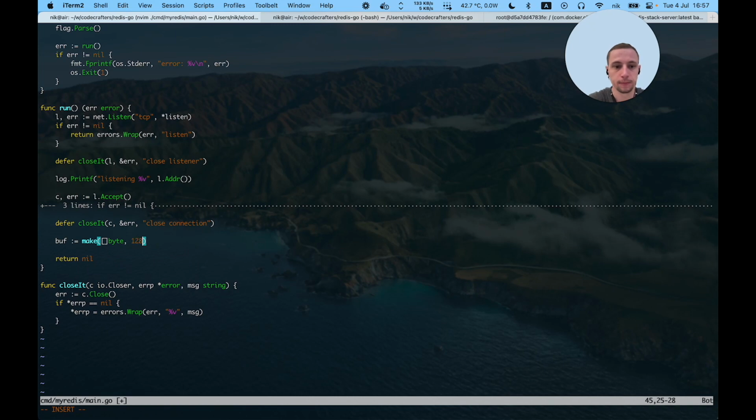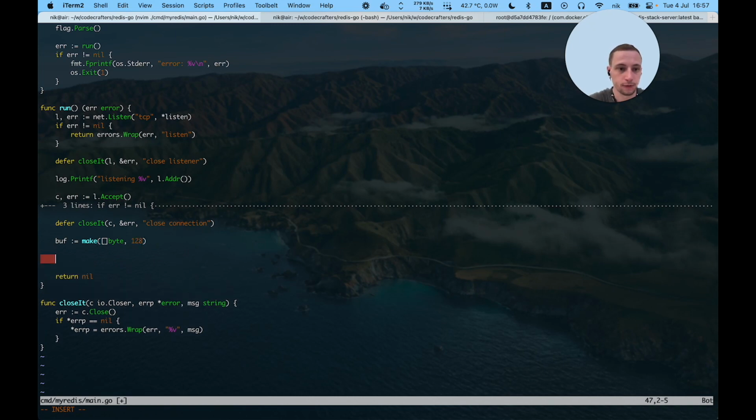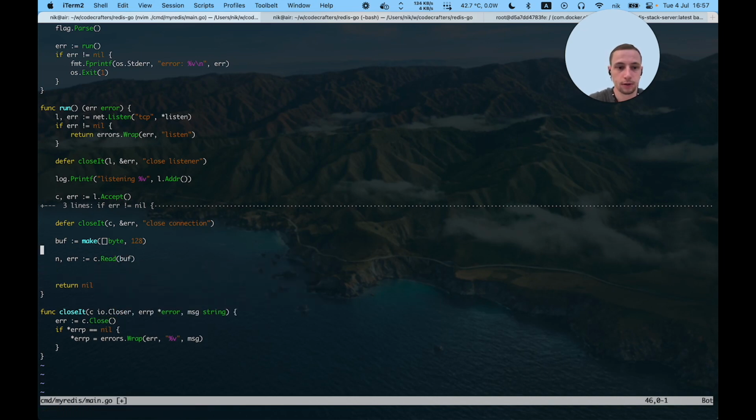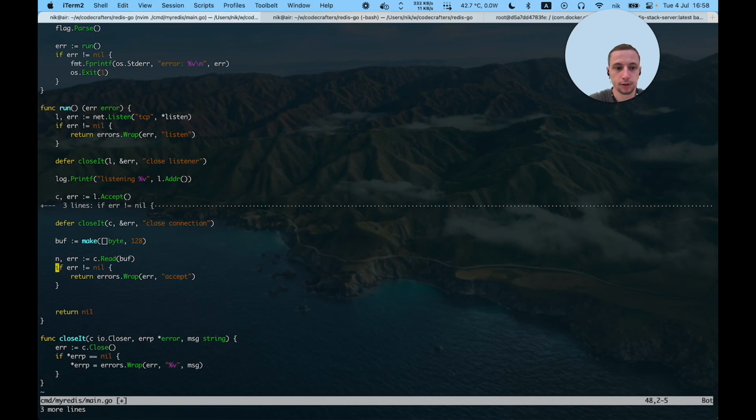Let's create it. Should be enough to read our command, and let's read it. Connection, read, buffer. Again, not skipping errors. Skipping simple error can lead to disastrous consequences, like if you skipped error here, you'll then rewrite your important data, lost your client's money or something. So better not to do that.